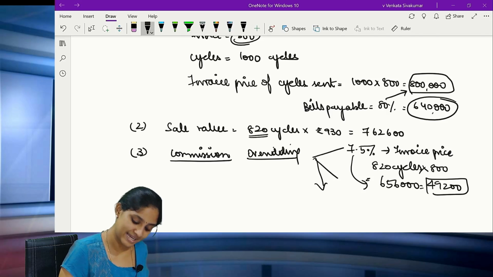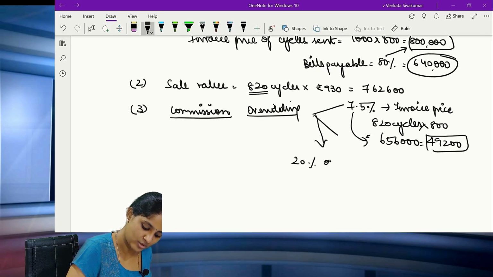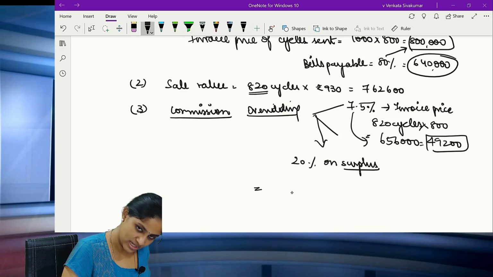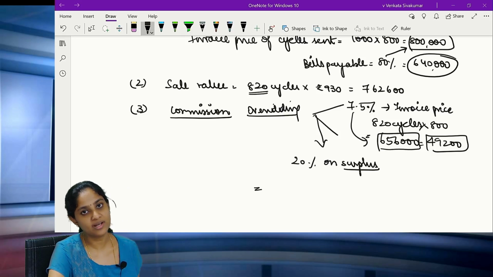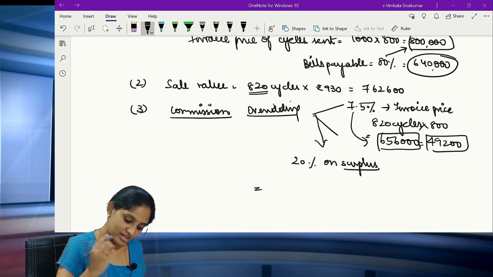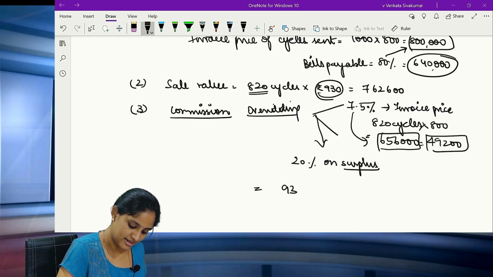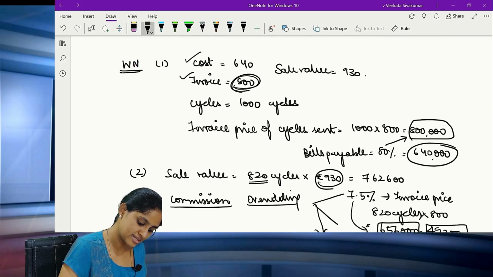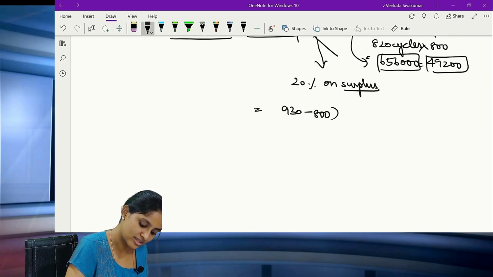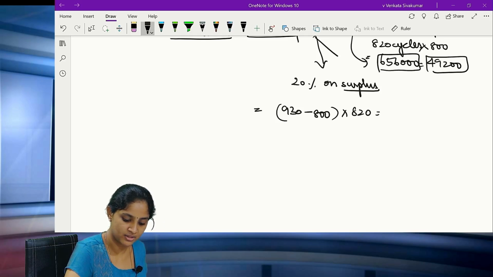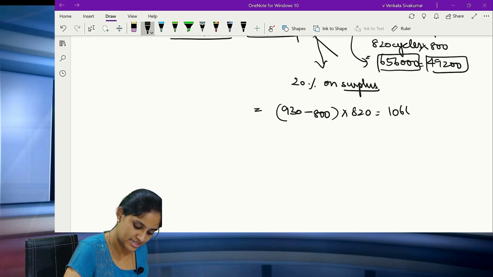Now, what is the second part, all of you? 20% on the surplus. What do you mean by that? Actually, if you are selling at 6,56,000 itself, it means you are selling at a higher price. So, what is the difference now? 930 rupees is the sales price, correct? What is the invoice price? It is 800 rupees. So the difference, or the surplus, into how many cycles you have sold? 820 cycles. So 130 into 820 cycles is 1,06,600.